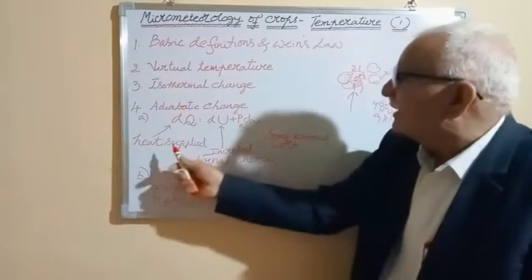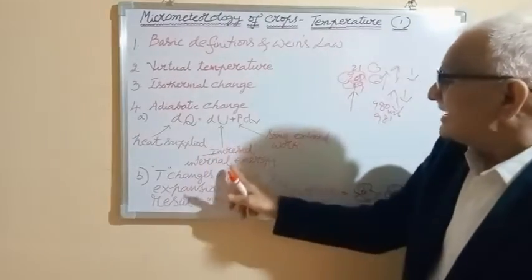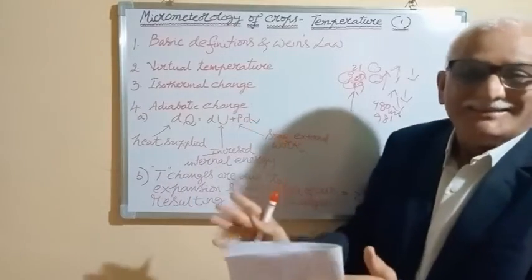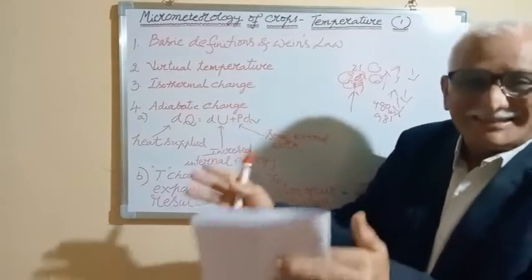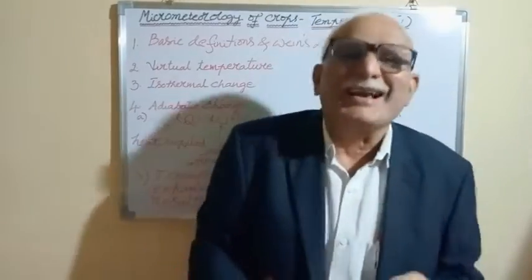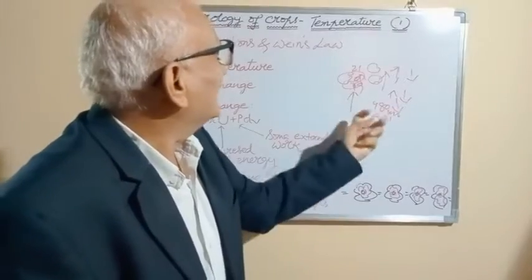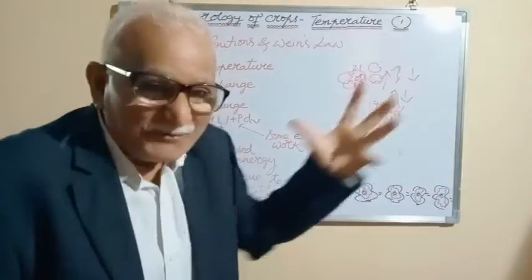What is dq? Heat supplied to a system. Heat supplied to a system is equal to the increased internal energy, what is the internal energy increase in the system, plus some external work. It does some external work. What is the external work? Going up, going down. So pressure changes, temperature changes. So some work is done.